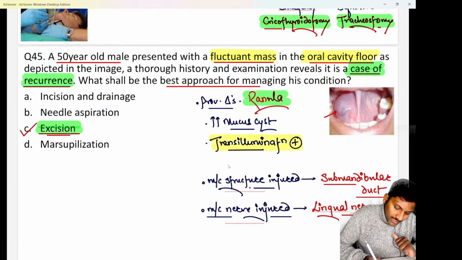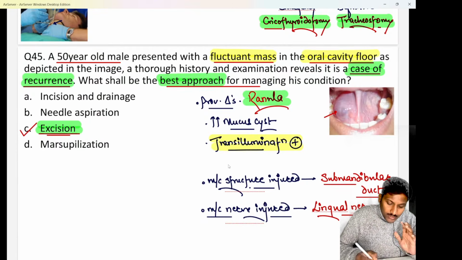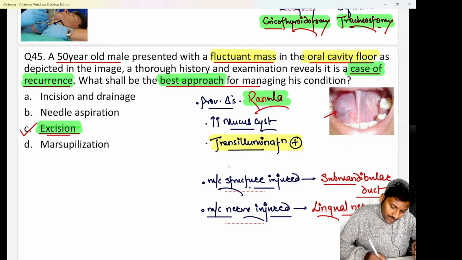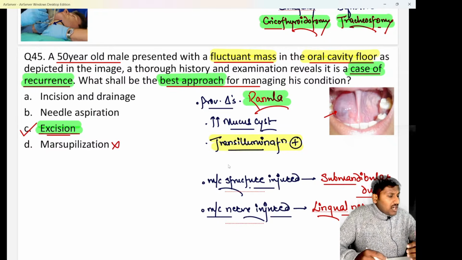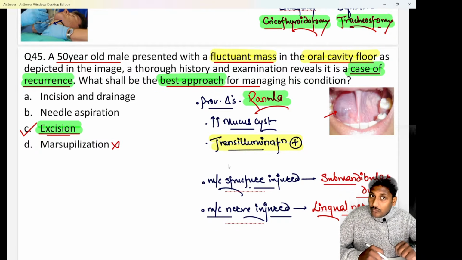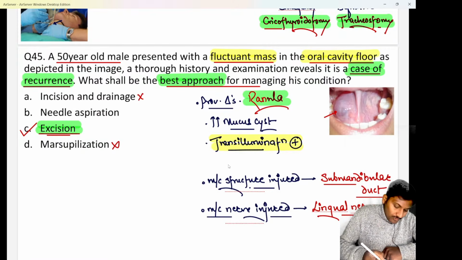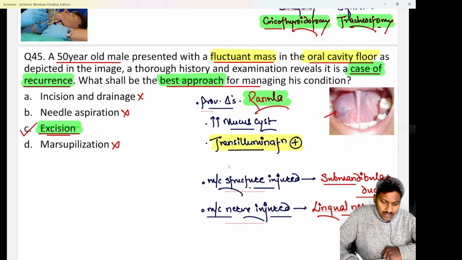One thing is that they have asked you the best approach. Second important point is they have also given a history of recurrence. So please remember, if there is a recurrence, again doing a marsupialization is not going to be effective, because after marsupialization, again there can be a chance of recurrence. So it's always better to go for a surgical excision. Hopefully understood. Incision and drainage are done for abscesses, not for a ranula. Needle aspiration will cause recurrence again.